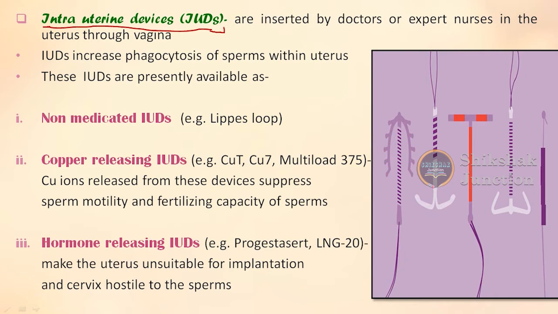ठीक है, अब देखो नाम से क्लियर हो रहा है। सबसे पहले तो intra, that means inside. Okay, inside of what? Inside of this uterine cavity or uterus. That is why these devices have been termed as the intrauterine devices or IUDs. So it is written here also. They are inserted by the doctors or the experts, nurses into the uterus through the vagina.